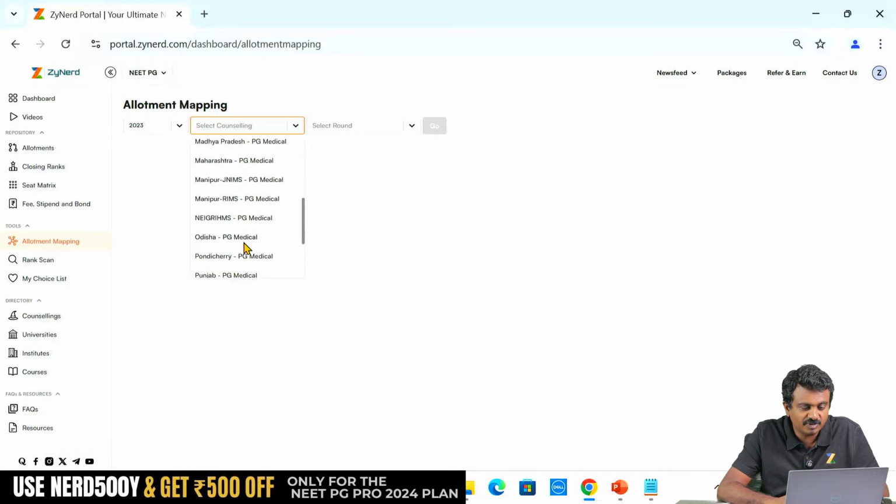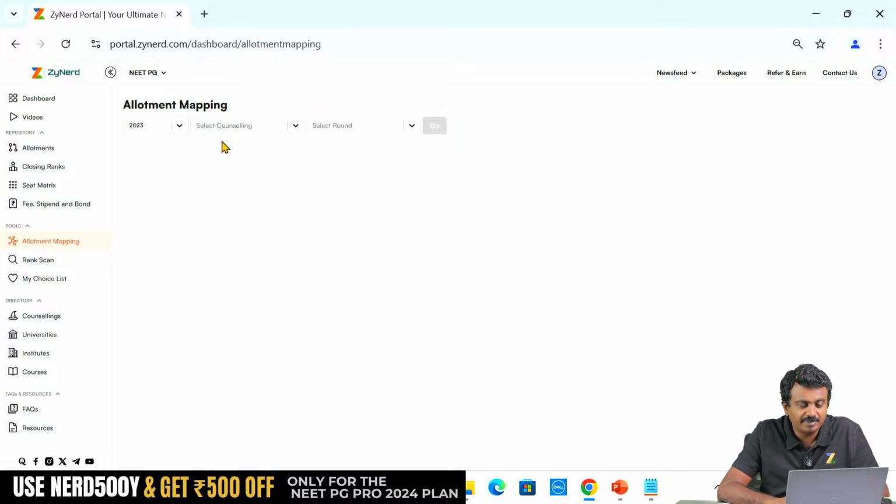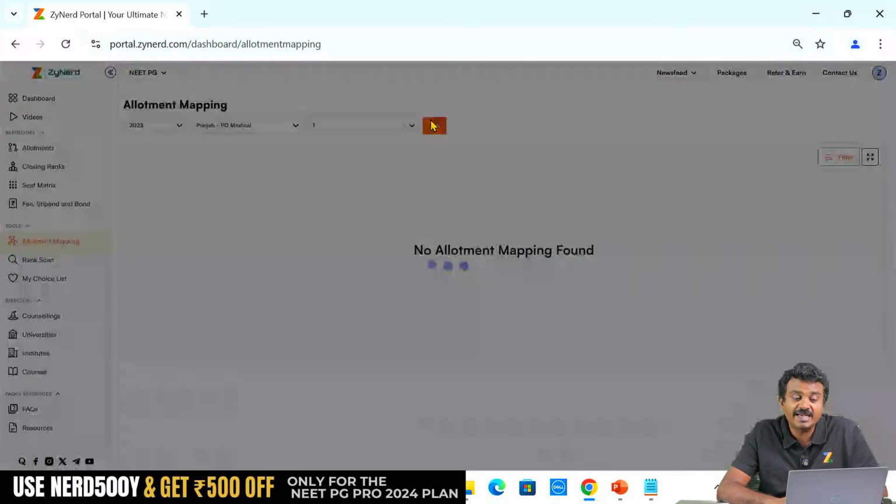Take the example of Odisha, let us say Punjab. Punjab, I am taking the example of Punjab. This is last year's data, just a reference on round 1. Why will I take Punjab round 1 reference? When will I take it? When I am looking for Punjab round 2, I will take a reference after all India round 2 is over. That time I will take a reference.